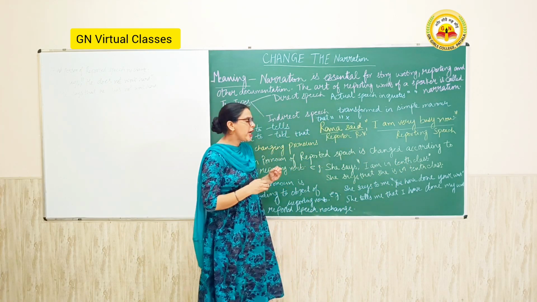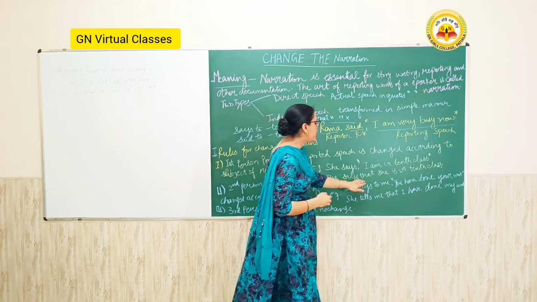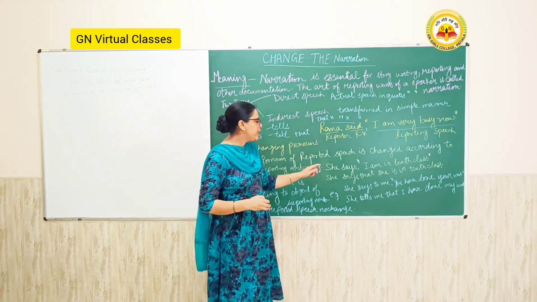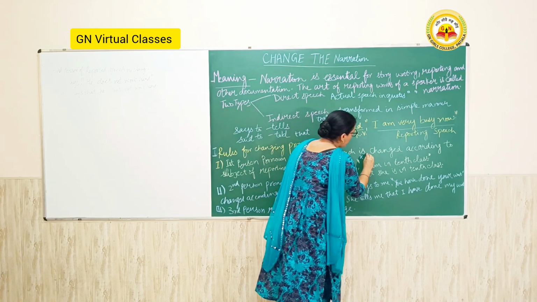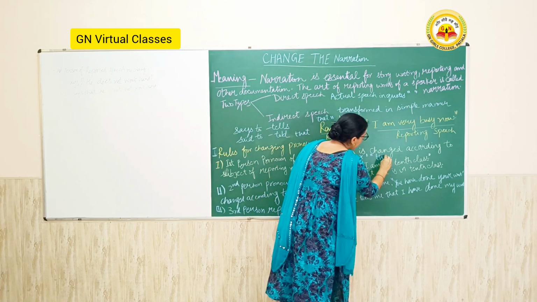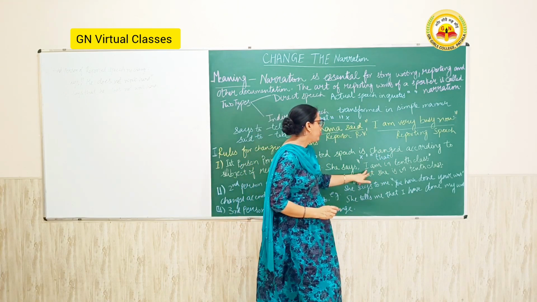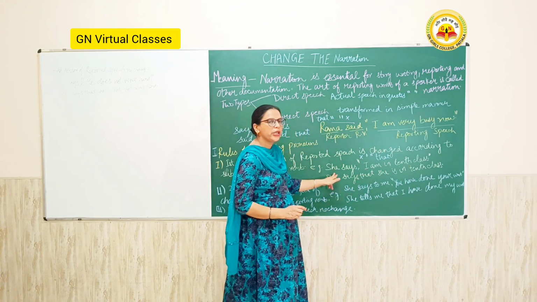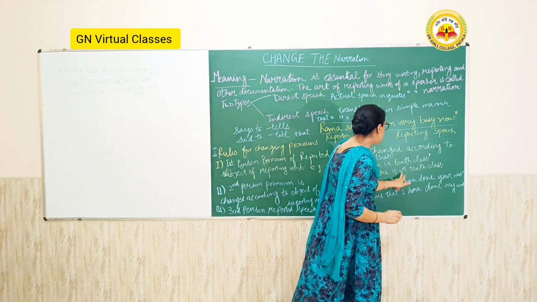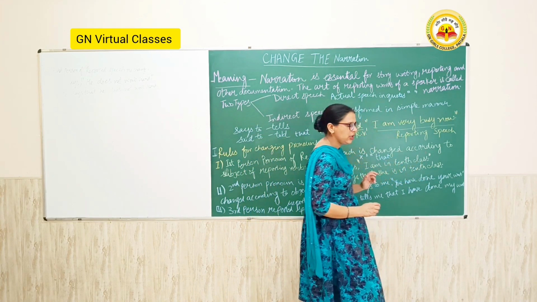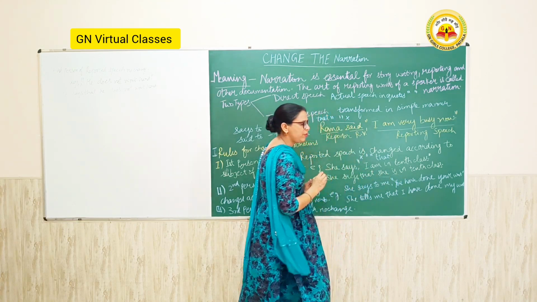When I change it into indirect speech, I write here she says that. I write that here for removing the commas. Then I change the first person according to the subject. Here the subject is she. So I write here she is in 10th class. Here the helping verb is according to she.